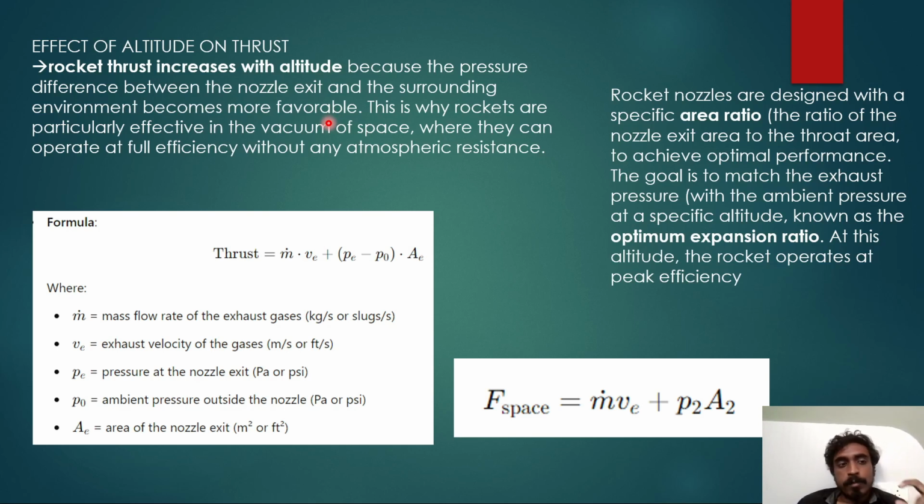This is why rockets are particularly effective in the vacuum of space, where they can operate at full efficiency and without any atmospheric resistance. So the atmospheric pressure is not there, so the rocket will accelerate. Simple. That's why rockets are designed for vacuum, because rockets are designed for space and space is vacuum.